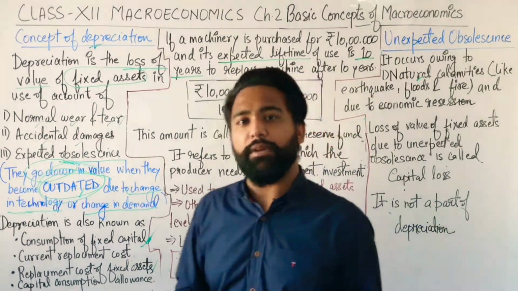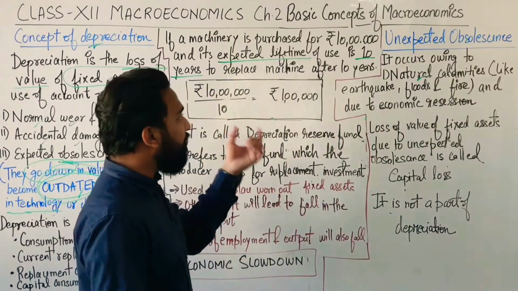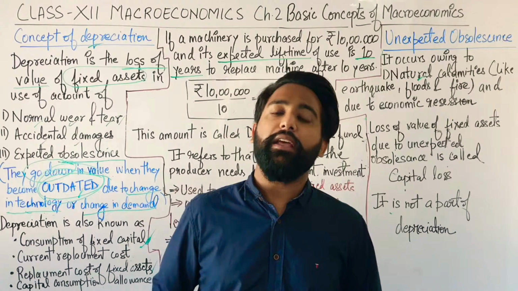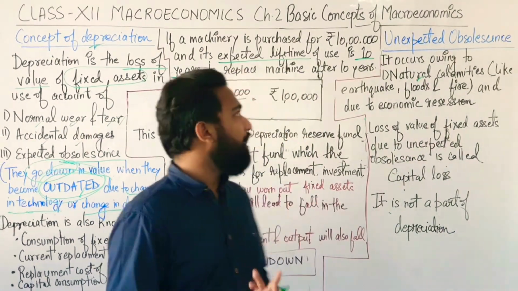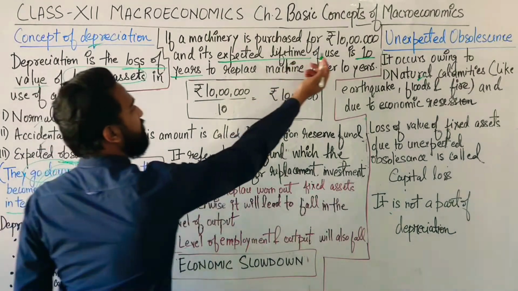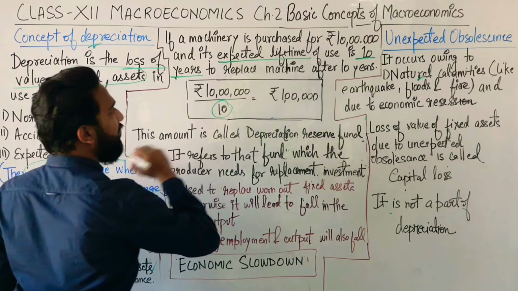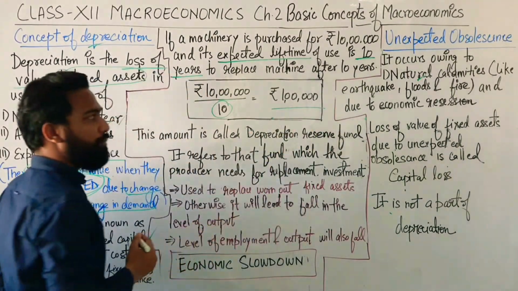Every machinery needs some repairment, needs some add-ons. So after every year I need some money so that I can repair my machineries, my fixed assets. Suppose that machinery is of 10 lakhs. So I'll divide that 10 lakhs by the expected lifetime, and what I get is 1 lakh rupees.